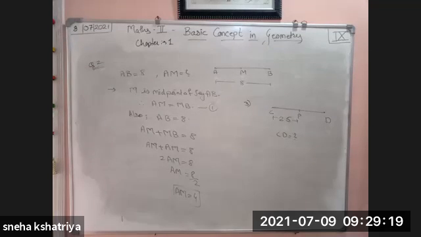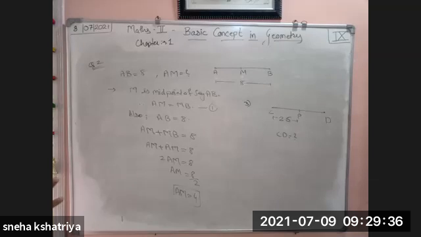Fourth example. In the fourth example we have to compare the segments. AB is 5 centimeter, BP is 2 centimeter, and AP is 3.4 centimeter. Again, there are 3 different segments, 5, 2, and 3.4.